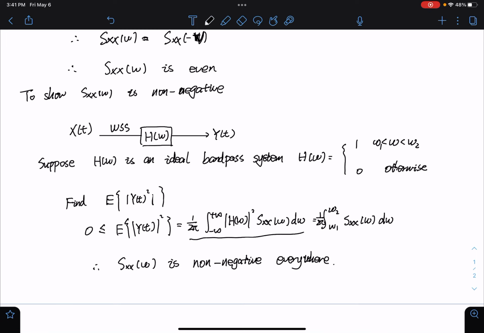H(omega) is equal to 1 in the range from omega 1 to omega 2, so we can write these integrals like this, and this integral should be larger than 0 everywhere. So the power spectral density S(omega) is non-negative everywhere.